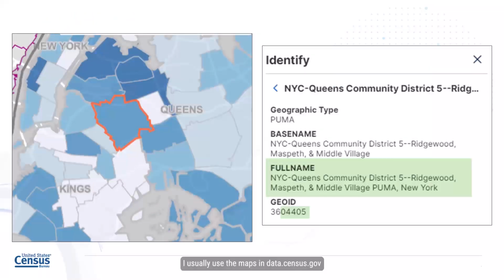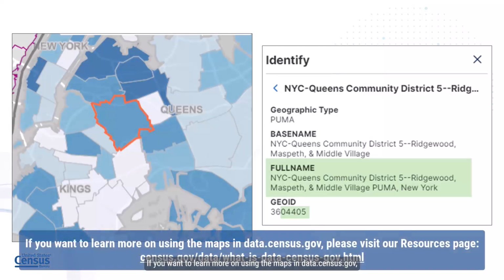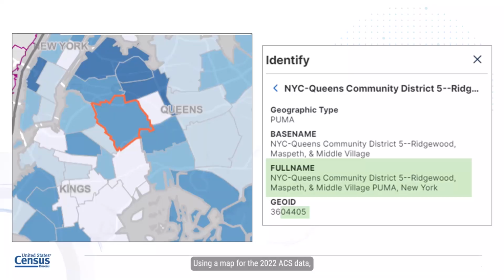I usually use the maps in data.census.gov to determine the information about the PUMA. If you want to learn more on using the maps in data.census.gov, please visit our resources page at the link below. Using a map for the 2022 ACS data, I found the area that I'm interested in.